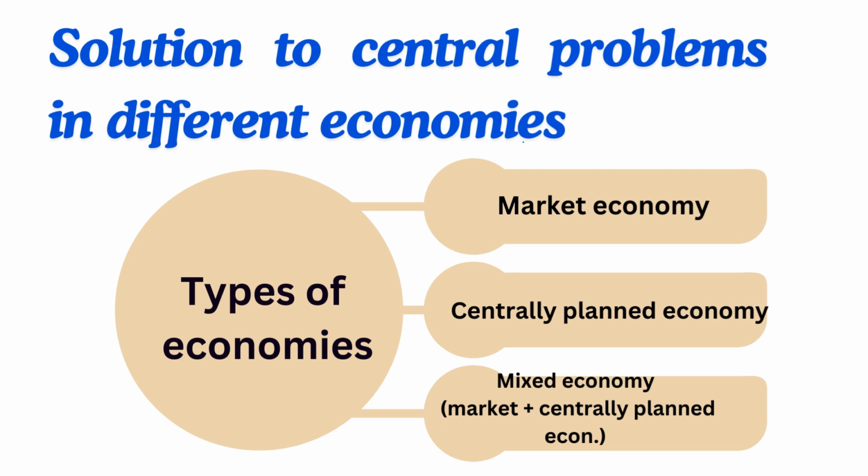Number 1, market economy, which is also known as capitalistic economy. Number 2, centrally planned economy, which is also known as command economy. And number 3, mixed economy, which is the mixture of market economy and centrally planned economy. So it is market economy plus centrally planned economy is mixed economy. It will be discussed in detail further in the video.